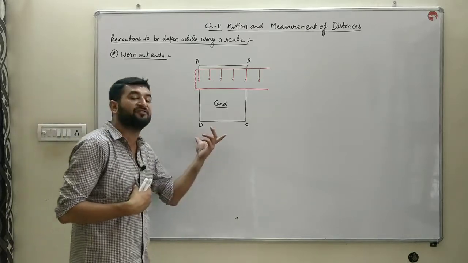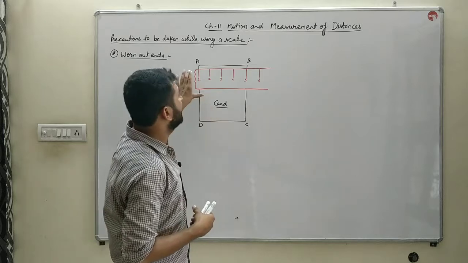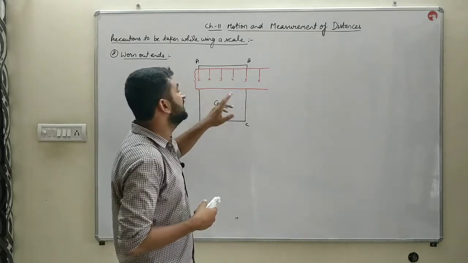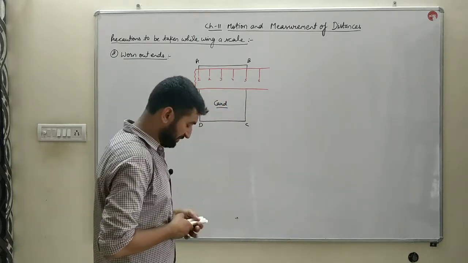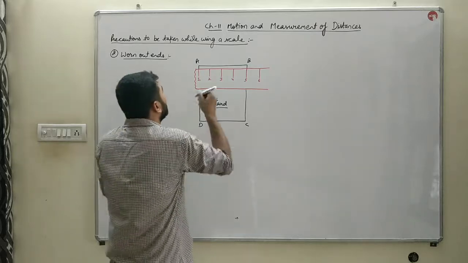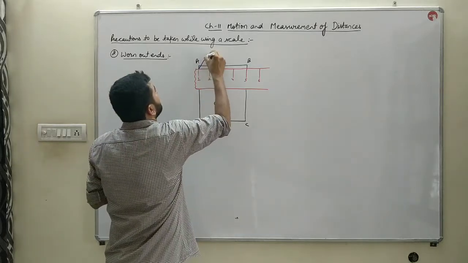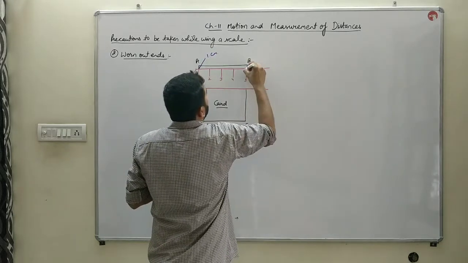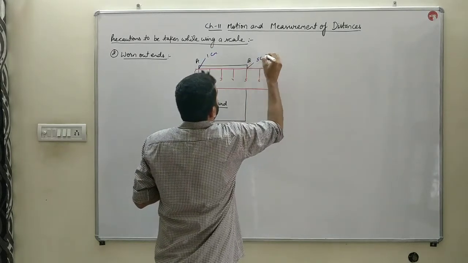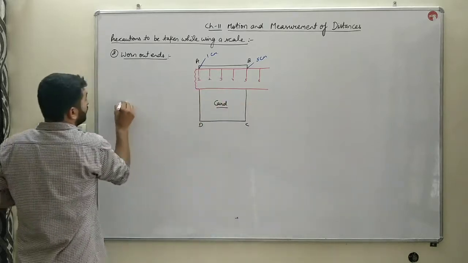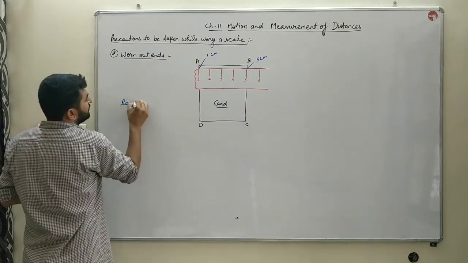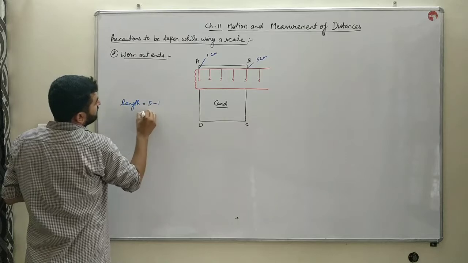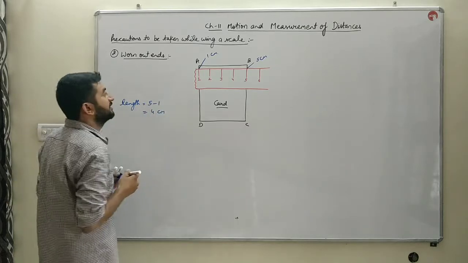For example, in this given figure, we want to measure the length of this card, that is from A to B, and I have a worn out scale with me. The starting point of that scale, which I placed at A, is 1 centimeter, and the end point is 5 centimeters. So the length will be equal to 5 minus 1, that is 4 centimeters.